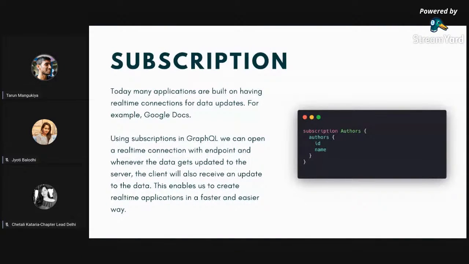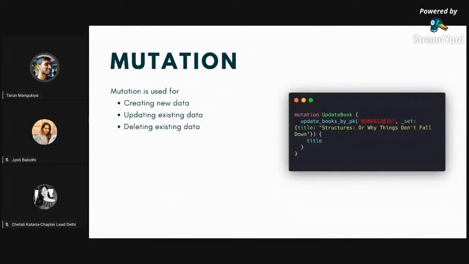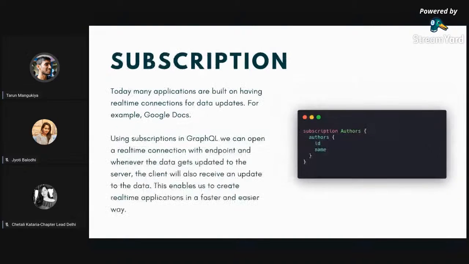So there are three things that we need to remember. One is querying the data, which means retrieving the data. Mutation is for updating the data. Those who are into React already know what a mutation is. And then a subscription is something used to listen to the data. And this can work in complex examples also.